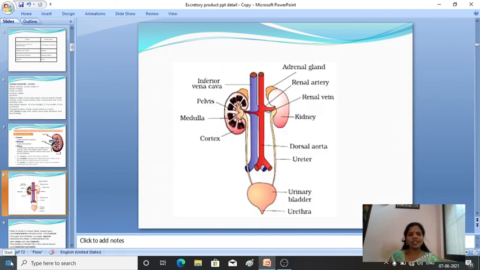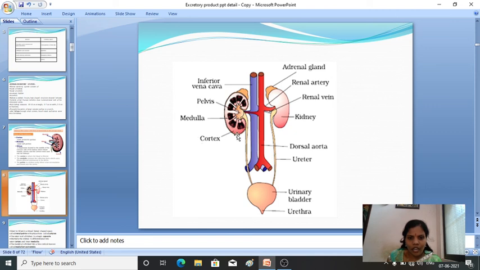So this is the structure of the human excretory system. We have two kidneys. Each kidney has two parts, the outer cortex and the inner medulla, and above the kidney we have a gland known as the adrenal gland. This red portion is the renal artery, and this is the renal vein.